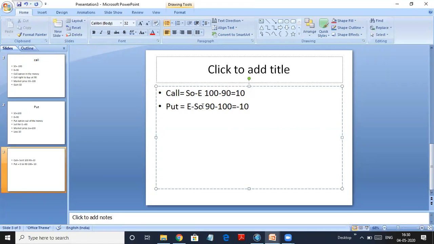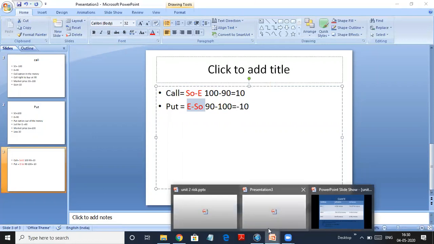So remember these formulas for call and put options. That is, for call it is S naught minus E, and for put it is E minus S naught. So what is E? E is the exercise price, S naught is the spot price. So let's move further towards the presentation.